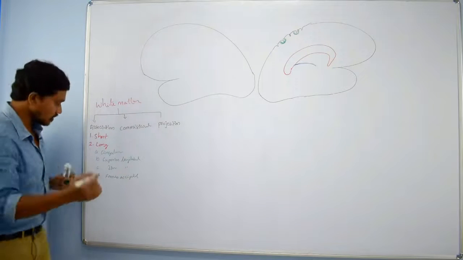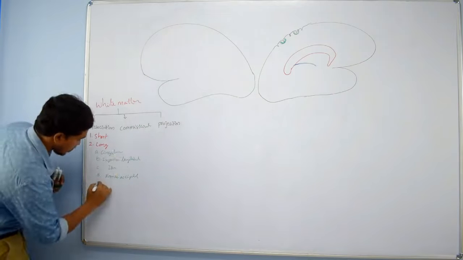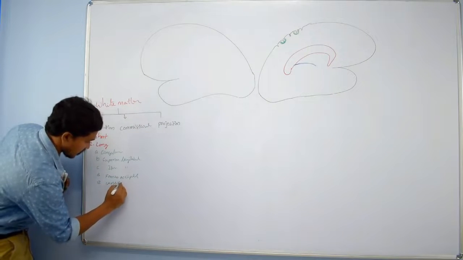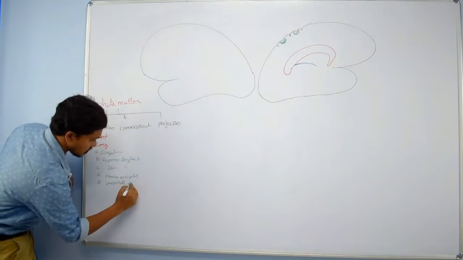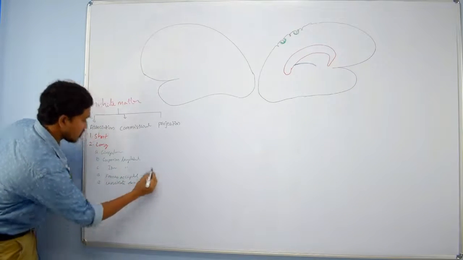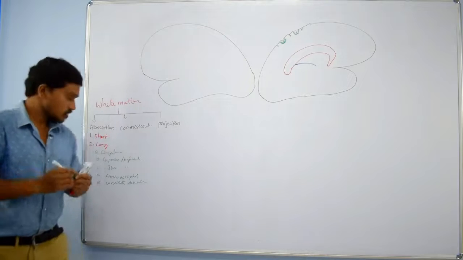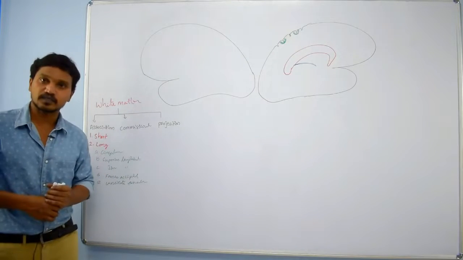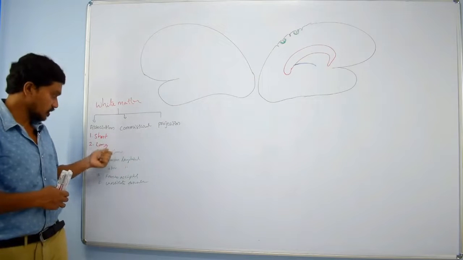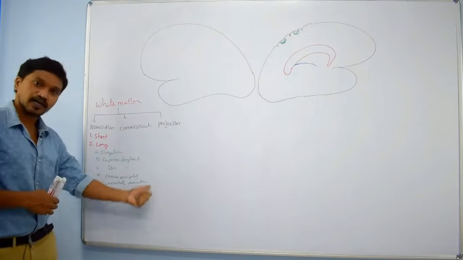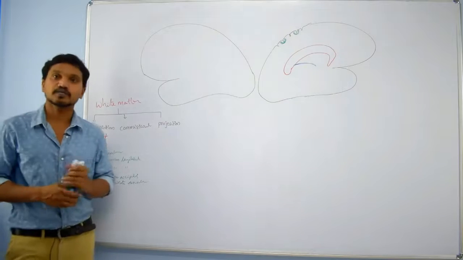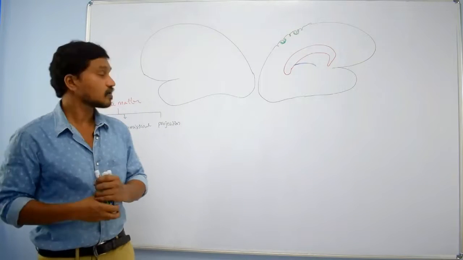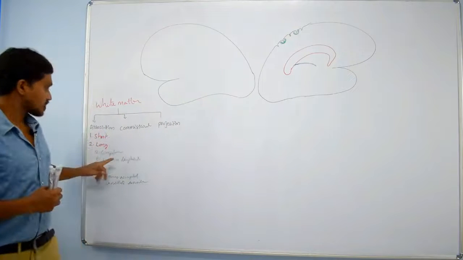And along with that, one more thing is there, that is uncinate fasciculus. Clear? So these are the different white fibers in the association fibers. Those are classified under long association fibers because they are lengthy. Clear? Now we will discuss one by one.